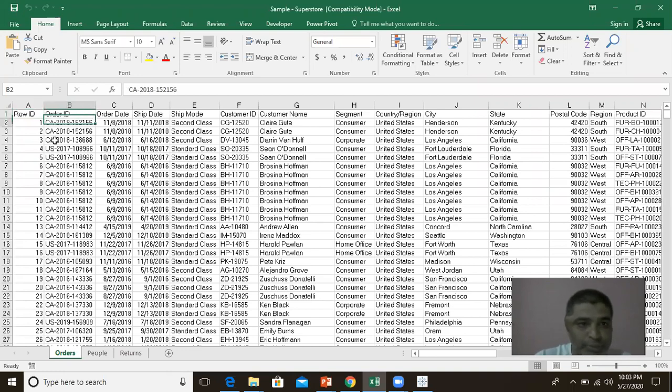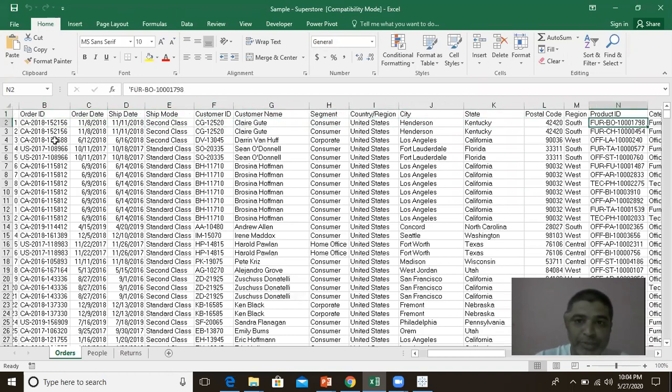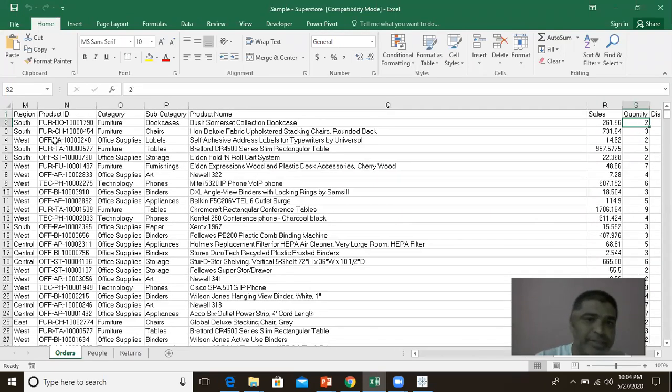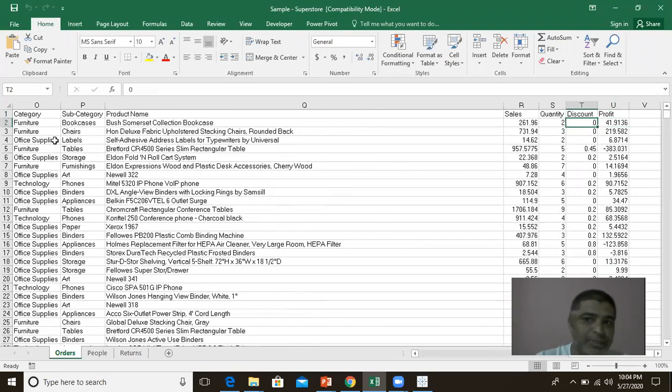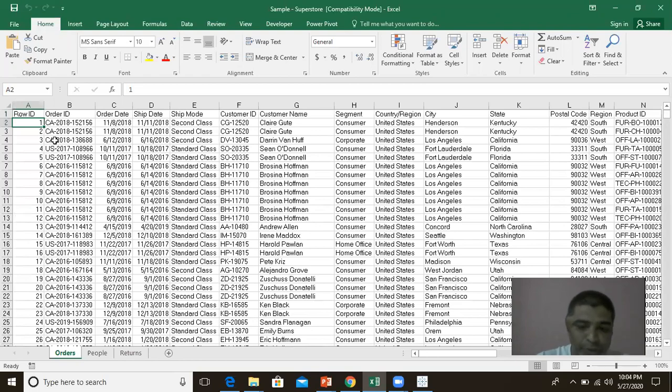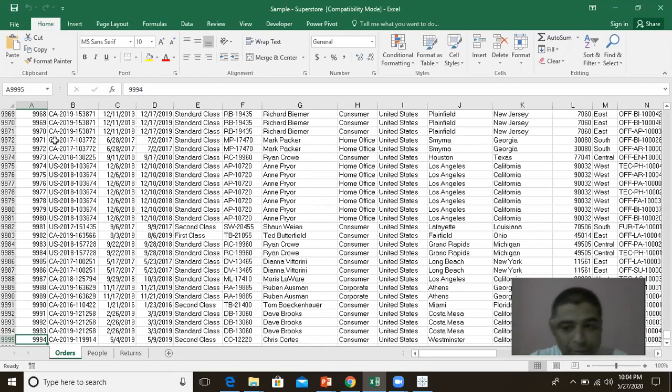When you look into this, we have various information about order ID, when it was ordered, how the shipping happened, the name of the customer, customer ID, which country, the segments of the customers, various details, what category, subcategory, sales, quantity, and all these things. We have almost 1 lakh rows nearly.